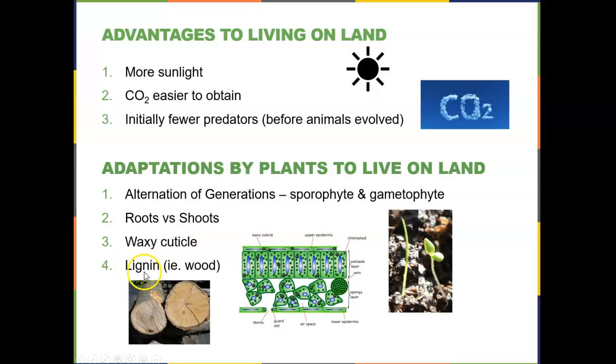And many plants have developed lignin, which is a chemical that is built into their wood that allows them to have a very strong structural system. This is above and beyond their cell walls. So remember, their cell walls have cellulose, but lignin is an additional material that gives them the ability to grow very tall.